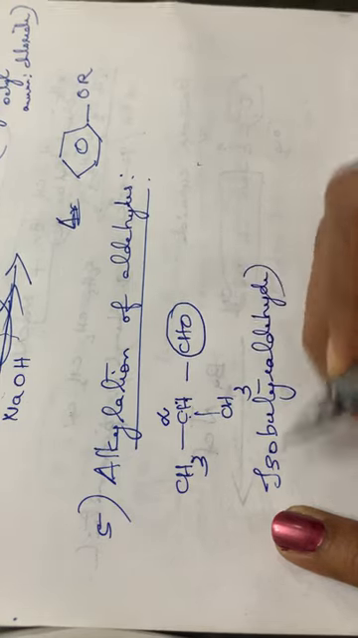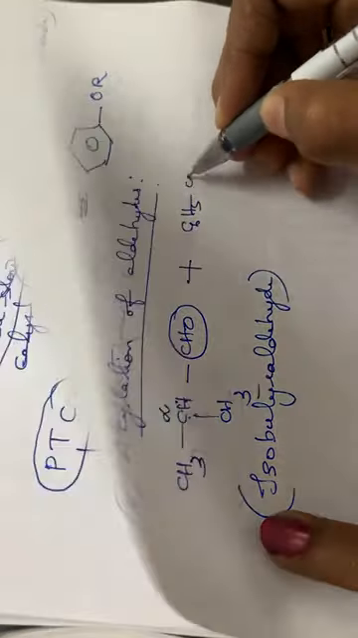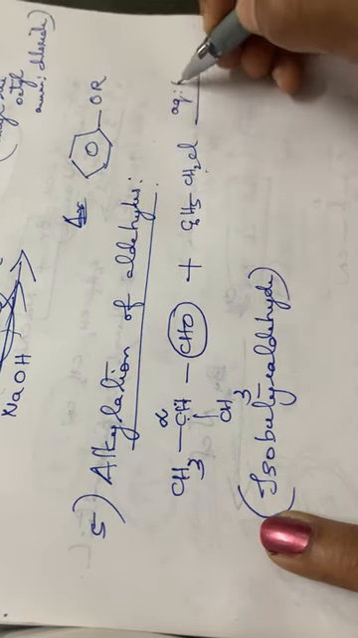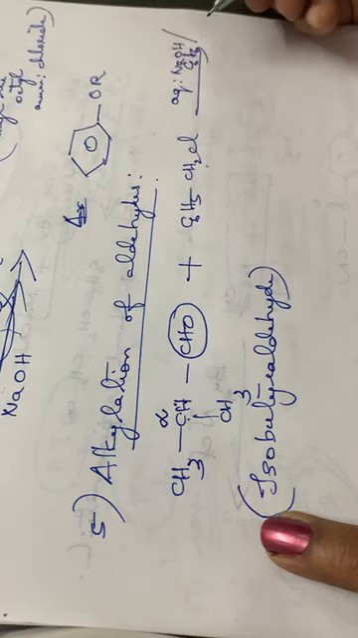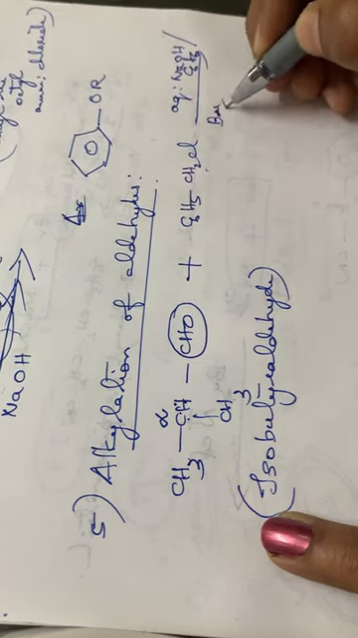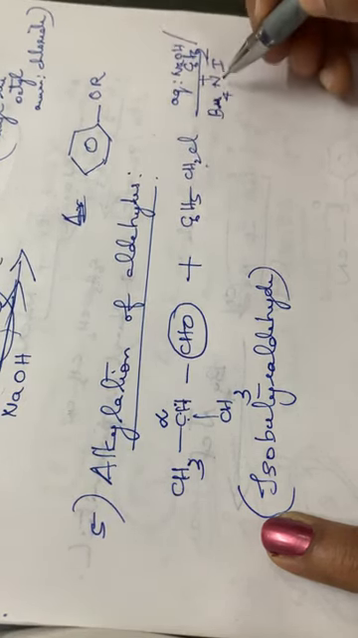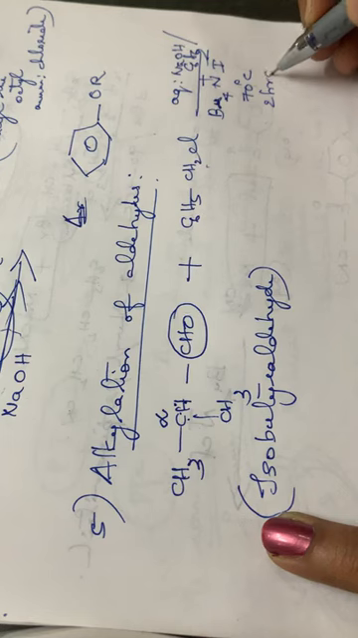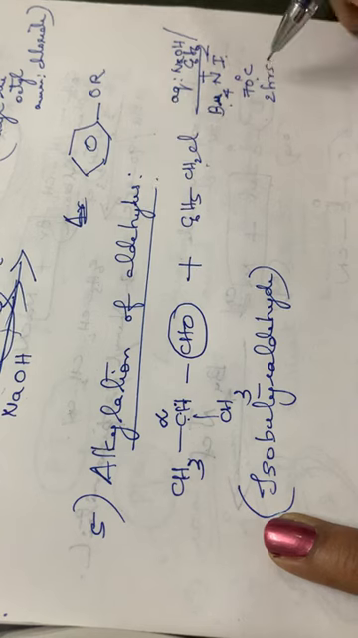Isobutyraldehyde plus benzyl chloride, C6H5CH2Cl, in the presence of an alkali and benzene, in the presence of quaternary butyl ammonium iodide, Bu4N+ I−, at 70 degrees Celsius for 2 hours. So these are the conditions: aqueous NaOH, quaternary butyl ammonium iodide, at 70 degrees Celsius for 2 hours.